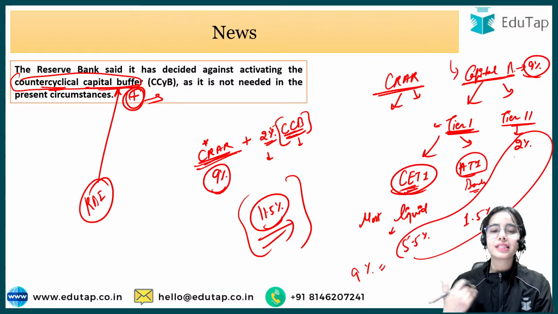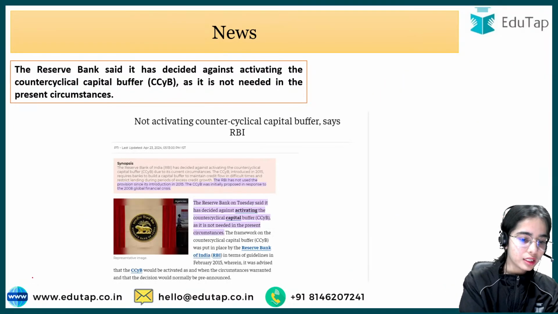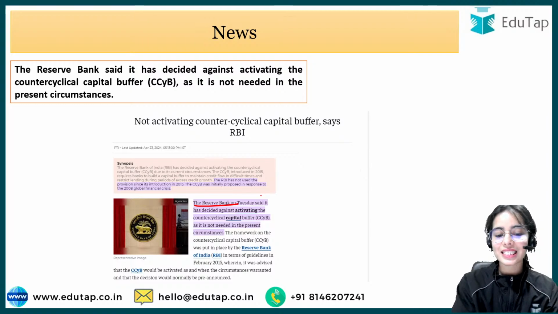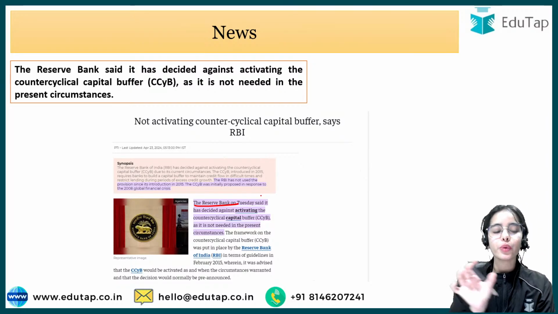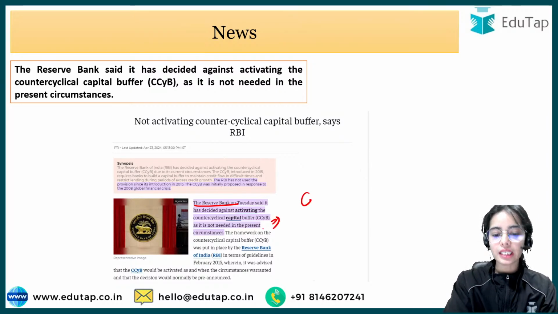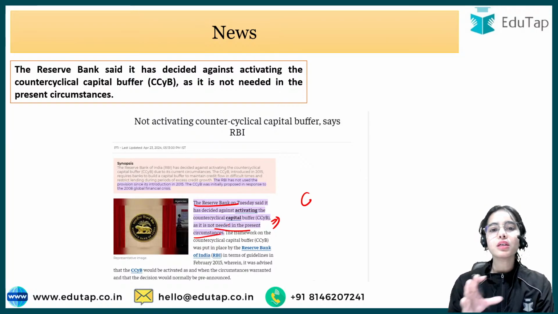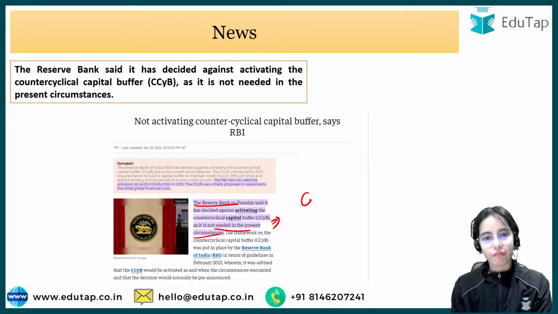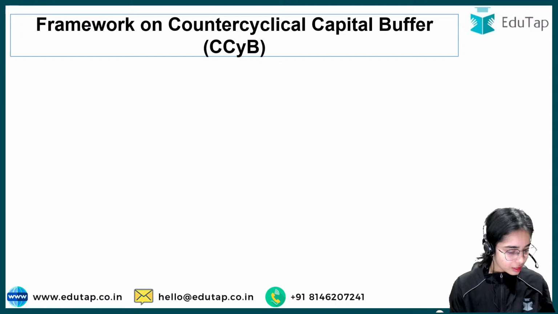So we are going to understand more about this, but the news article is that the Reserve Bank of India has said that right now it is not required to activate this counter-cyclical capital buffer. It is not needed in the present circumstances because the banks and the economy as a whole are working well. I hope till now it is clear.